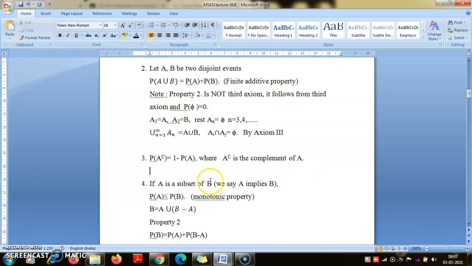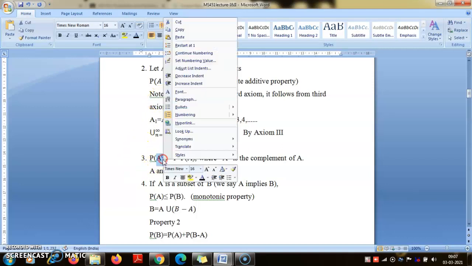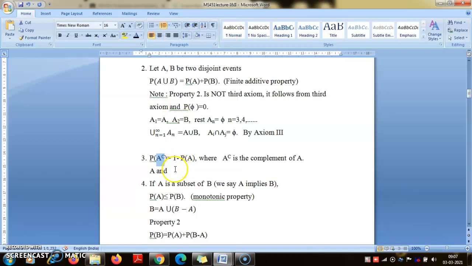Now here I will apply property 2 with the two sets A and A complement. A and A complement are disjoint sets by definition.